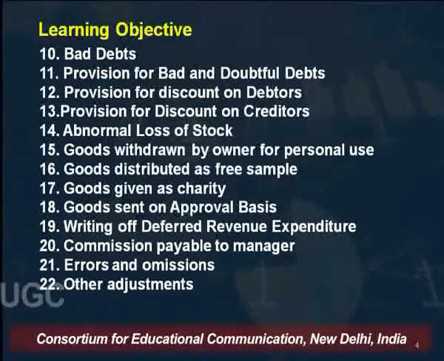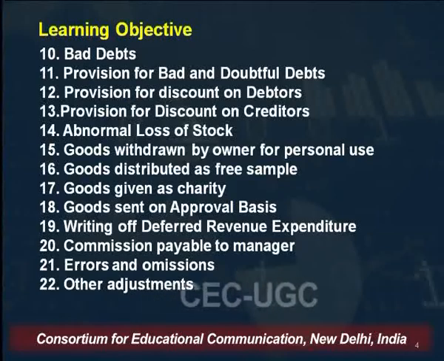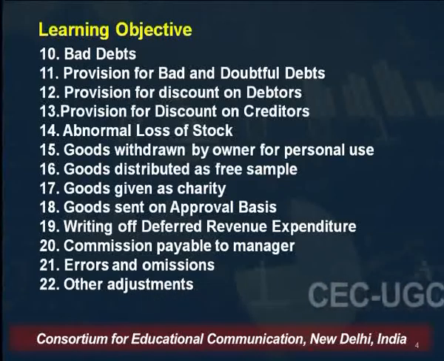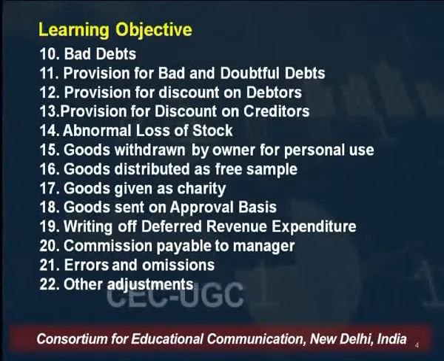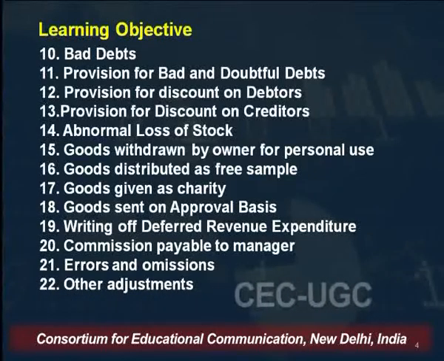In today's lecture, we are going to talk about some more adjustment entries. We are going to talk about the entries which are related to the debtors, that is bad debts, provision for bad and doubtful debts, provision for discount on debtors, and provision for discount on creditors.